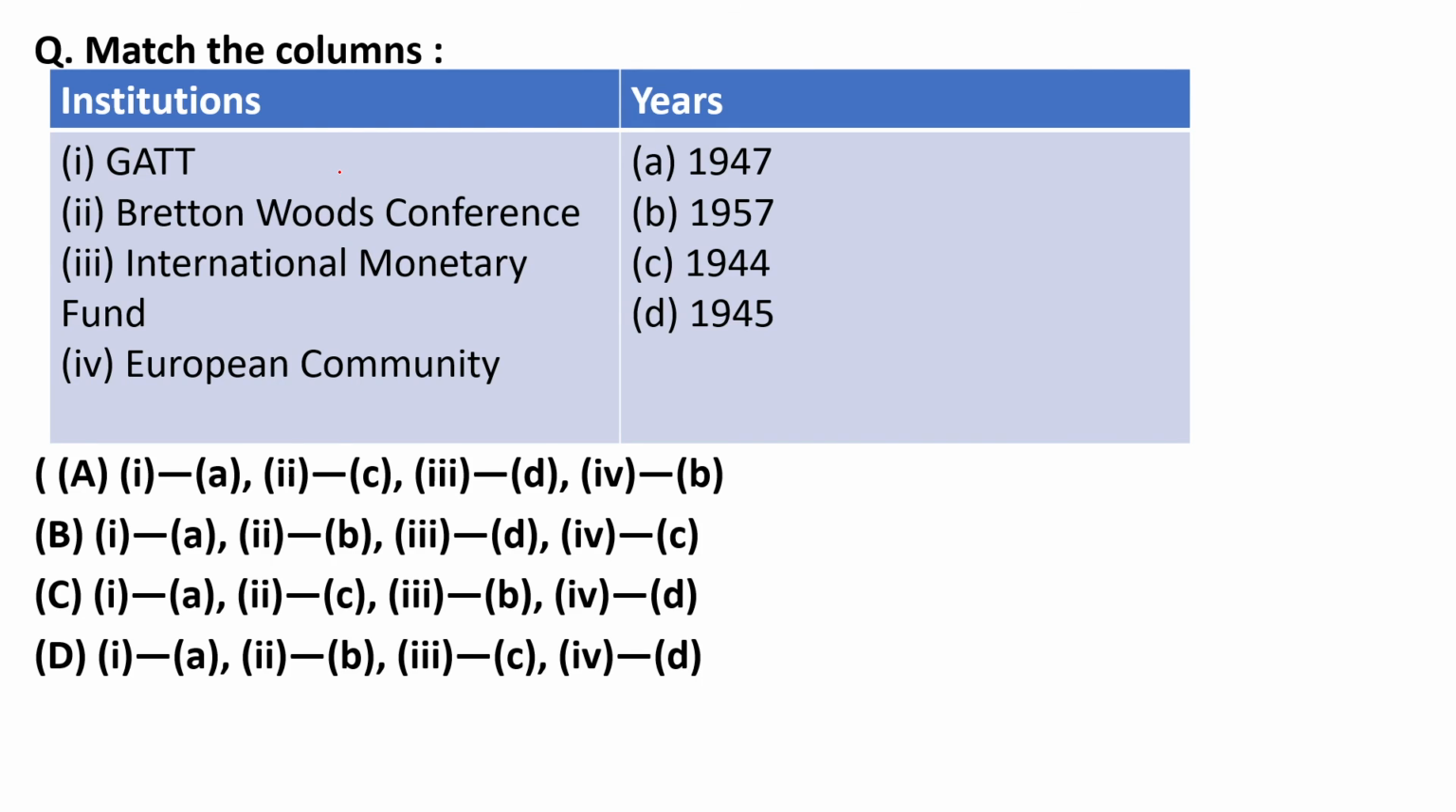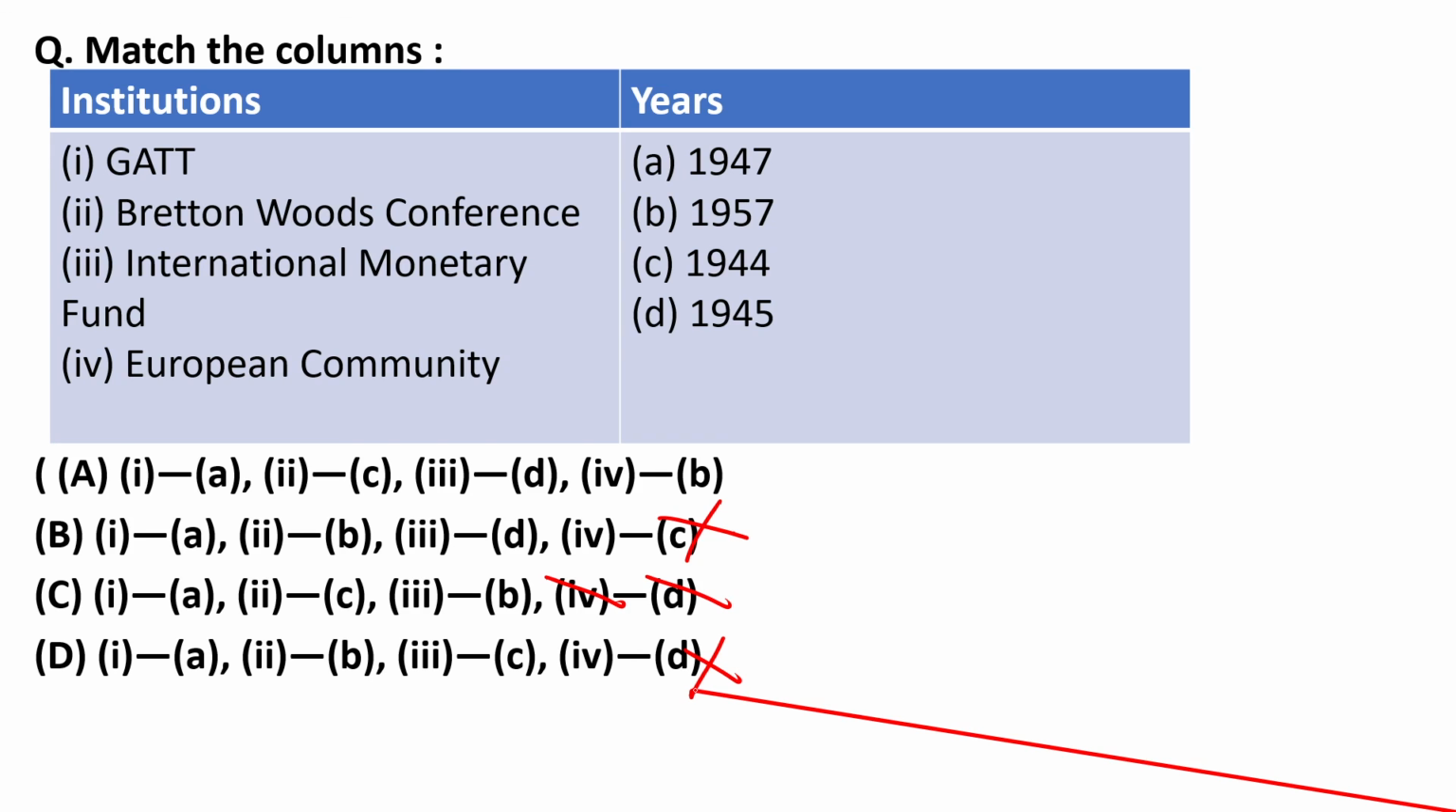The Bretton Woods Conference was held in the USA, and it was decided there that two major international institutions would be made: the International Monetary Fund and the World Bank. These two were created as a result of the Bretton Woods Conference. It was held in 1944. So the second should match with C. Here it is not matching, and here also it is not matching, so B and D will be out. Now you have to finalize.